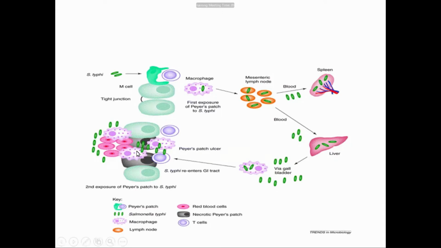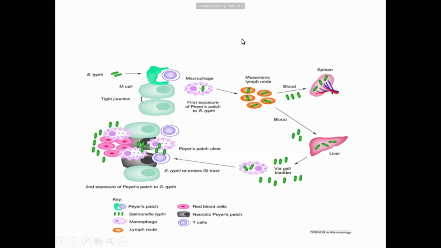But there is a second bacteremia also, and that may lead to complications like meningitis, myocarditis, osteomyelitis. Wherever the organism goes, it causes inflammation.